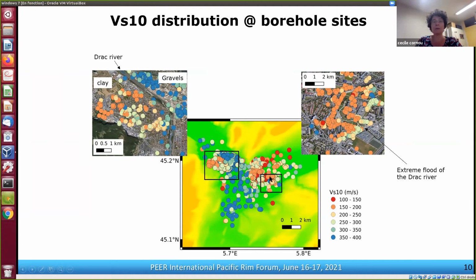100 meters per second. When you zoom in on this zone, we have here a clay-dominated formation, here a gravel-dominated formation, and we see that the lateral variation between clay and gravels is very abrupt, and the related velocity is also very abrupt. We can clearly see that this lateral variation is fully controlled by the activity of the Drac River.